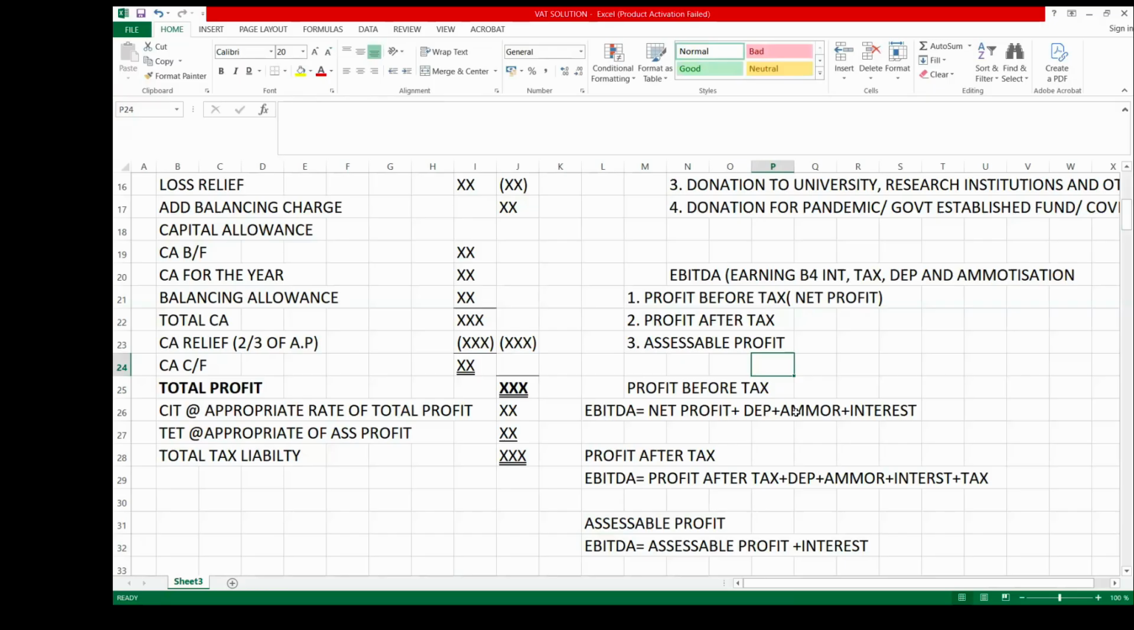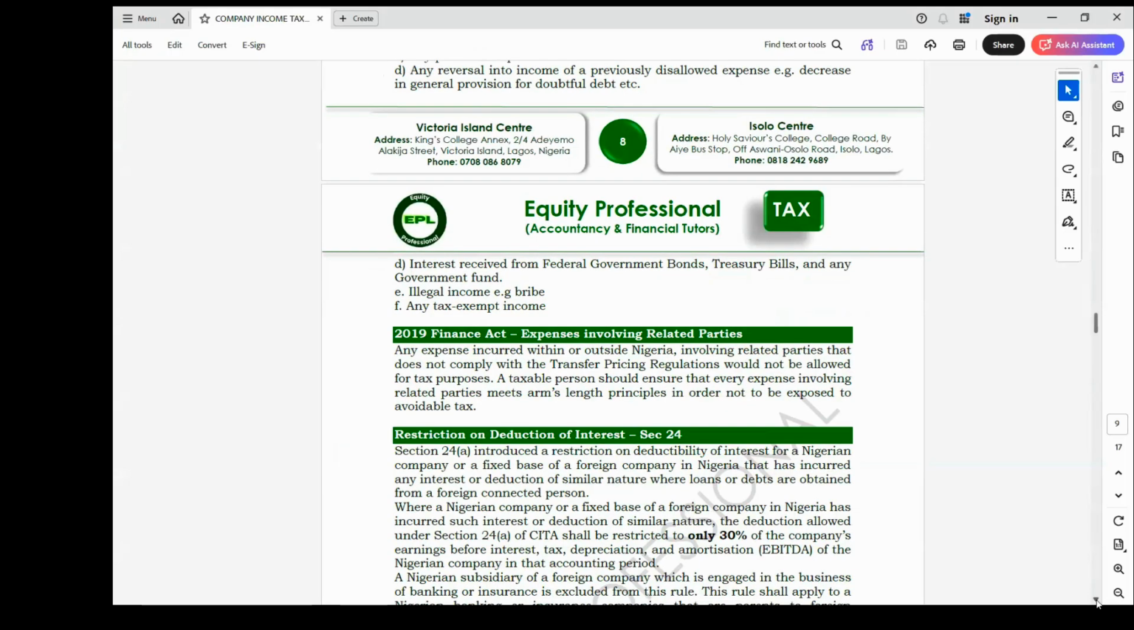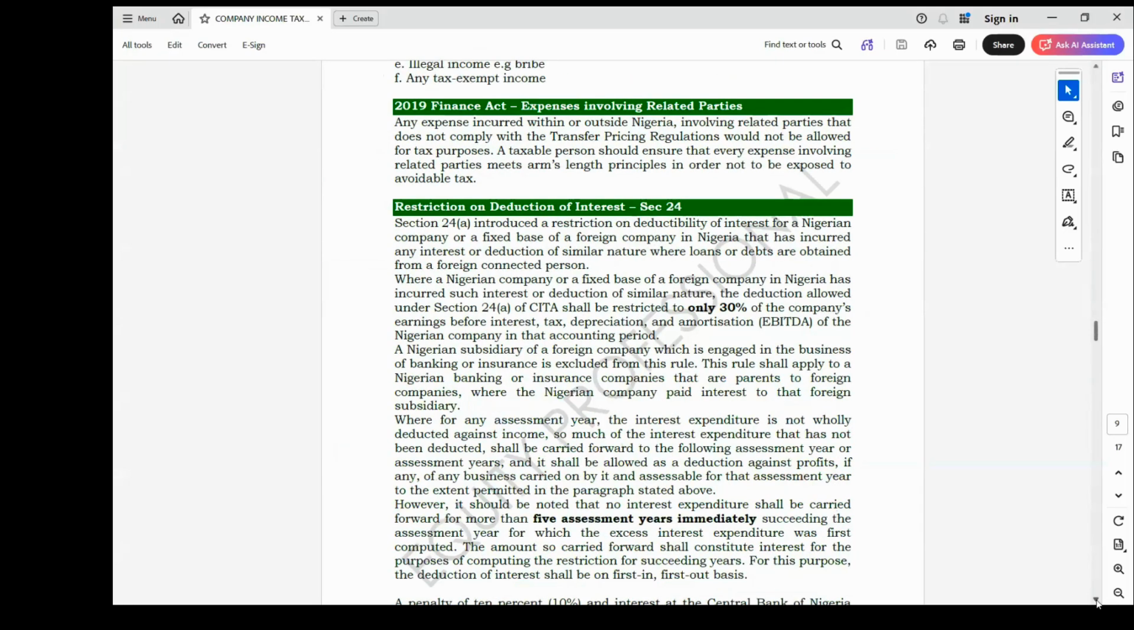On the type of profit provided by the examiner. As I said, the interest that you are going to deduct will be restricted to 30% of EBITDA. Take note of that. Any excess amount will be carried forward to subsequent years after the year of assessment in which that transaction occurred.